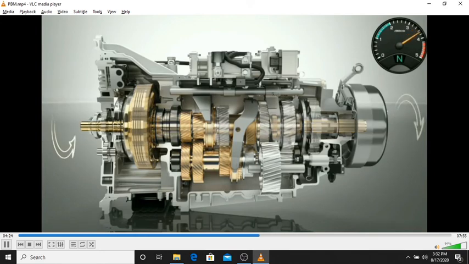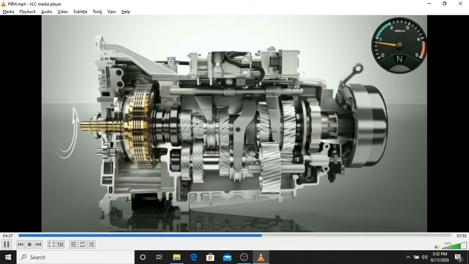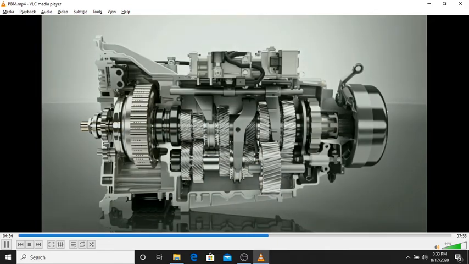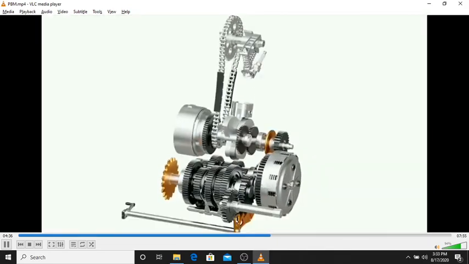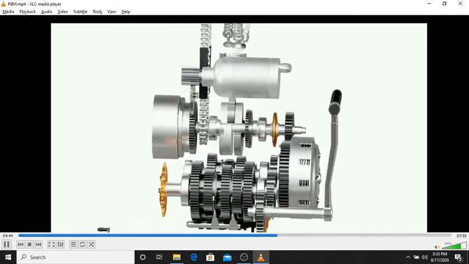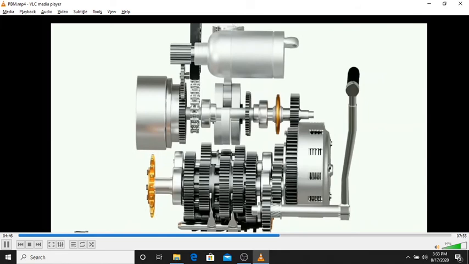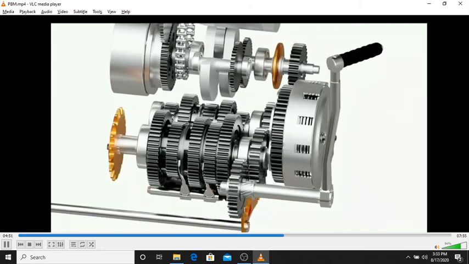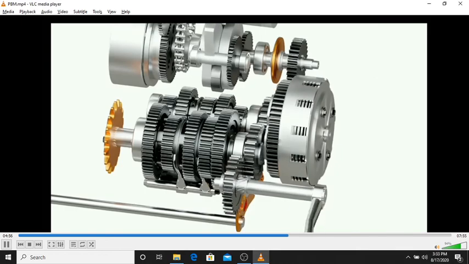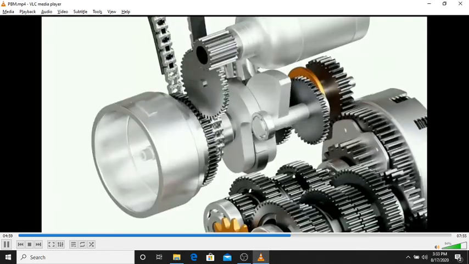Now there is a most important question from the students' side: which type of gearbox is used for vehicles? Very simple. It depends on the structure of the vehicle and the load carrying capacity of the vehicle. Generally, for heavy duty vehicles such as trucks, tractors, buses, Volvos, we have to use a sliding mesh gearbox. Why? Because a sliding mesh gearbox has the capability to change gear at low speed very easily, and it takes more load on the teeth. So there will be less damage to the teeth. Due to that, we use a sliding mesh gearbox.